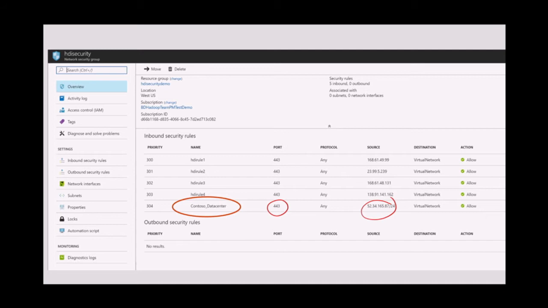So if you remember, I told you before, HDInsight is a fully managed Hadoop and Spark offering, which means we monitor your clusters. We make sure that your clusters are highly available, up and running all the time. And those 4 IP addresses are the addresses of the management services that we mandate you to keep on your network security groups so that your clusters are visible to us.